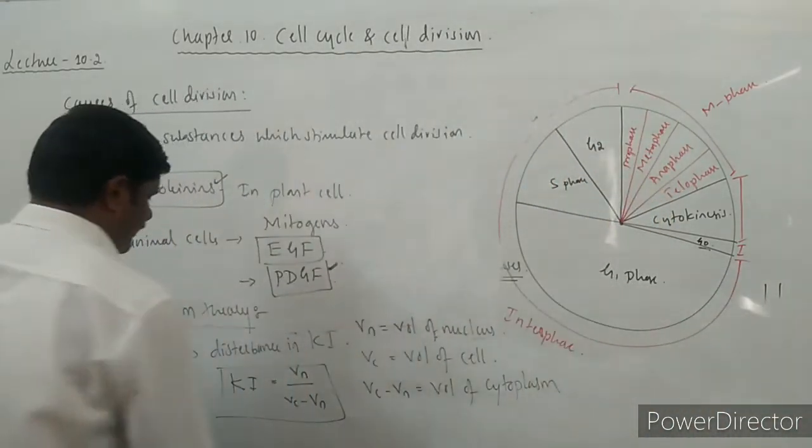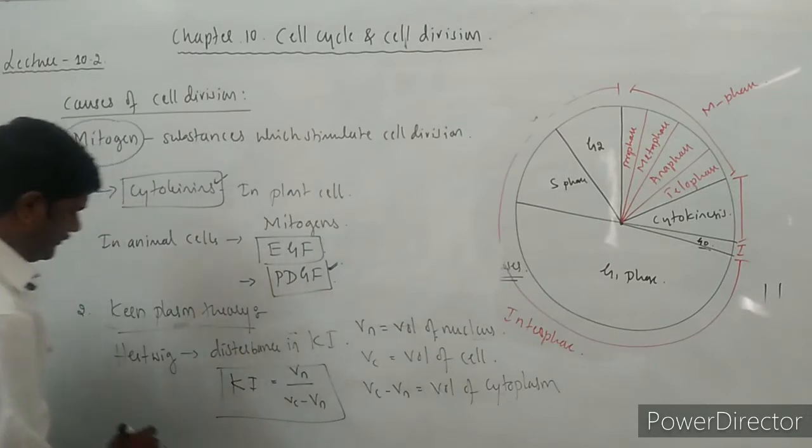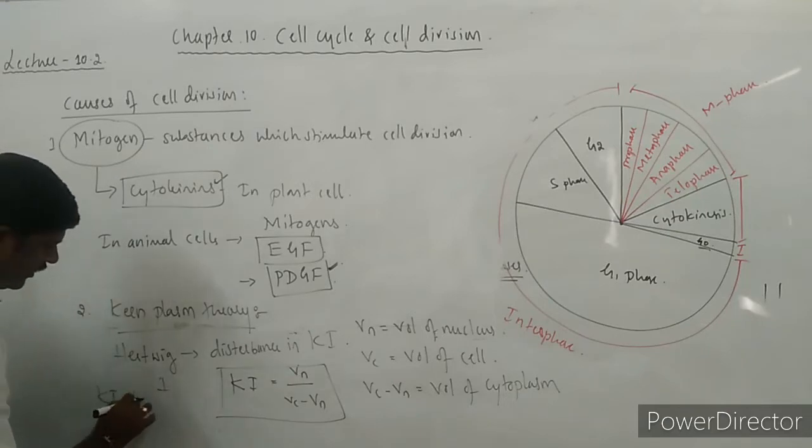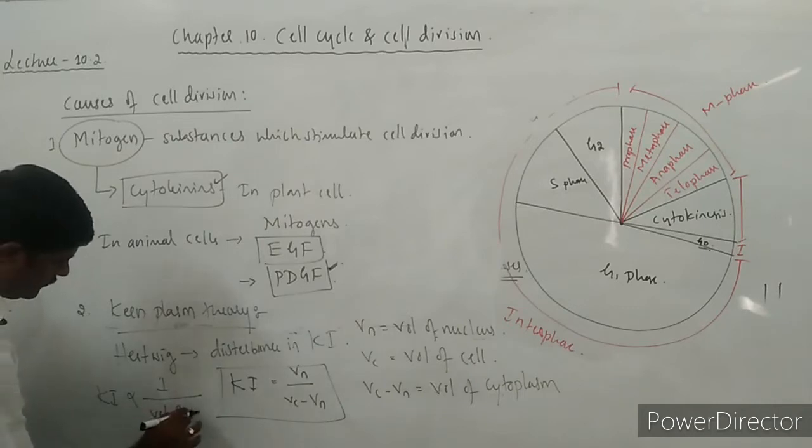According to him, karyoplasmic index is depending upon 1 by volume of the cytoplasm.